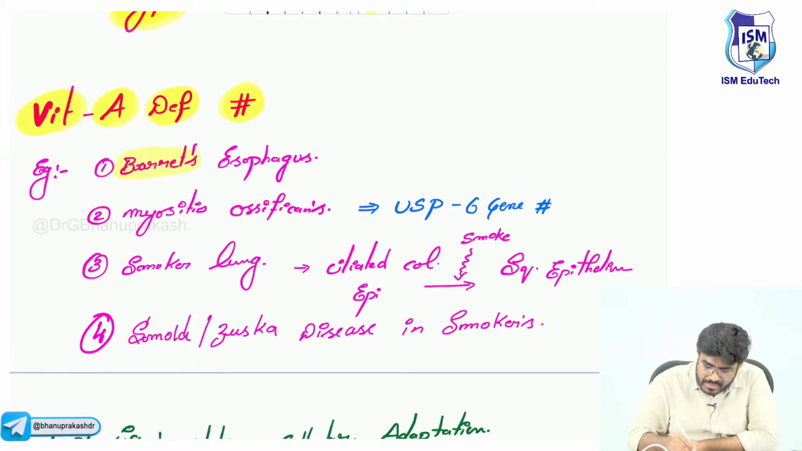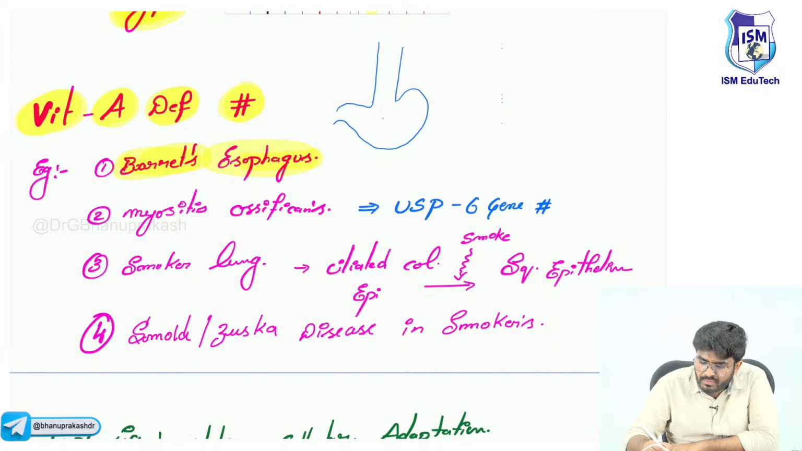There is something called Barrett's esophagus. What is Barrett's esophagus? Let me draw here. Imagine this is your esophagus and here is your stomach. Now, when acid is refluxing, that's why we give retinoic acid, vitamin A. Later I will explain about retinoic acid and vitamin A, but for now, just listen here.